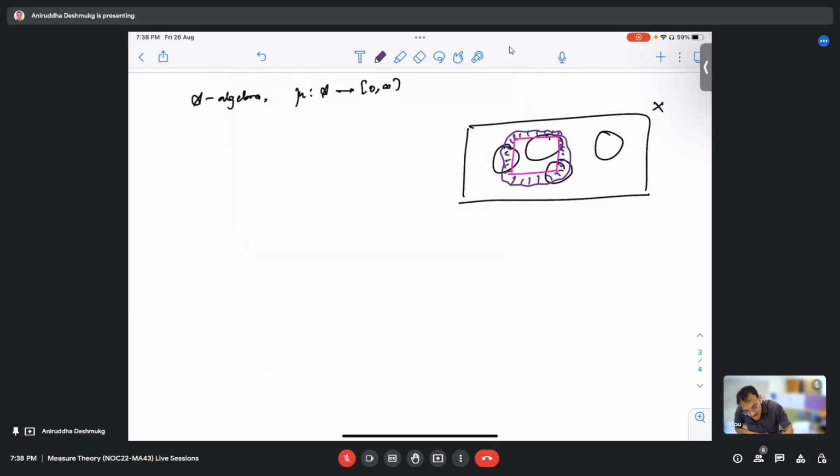From the diagram, I still need to shrink it down. Till what point should I shrink? For that we require the outer measure. So mu star of a set A is the infimum of all those mu of A_n such that the A_n cover A and the A_n come from the algebra.